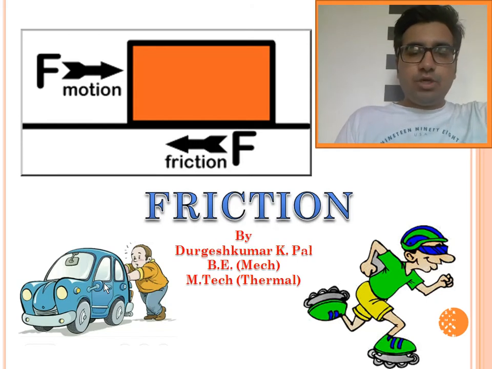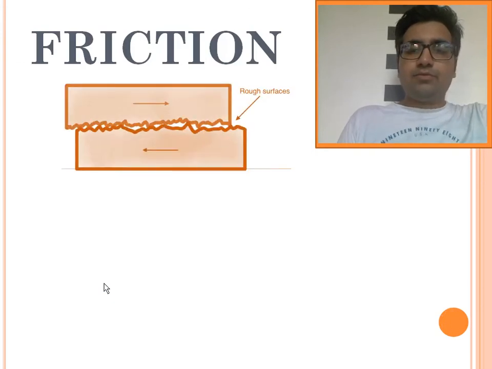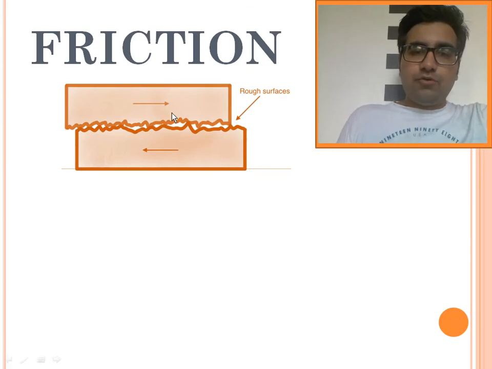Now we are supposed to understand what generates the friction. My dear friend, a body which may look smooth is not always 100% smooth. There are some irregularities and projections on the surface. When two surfaces are in contact with each other, the projections or protruded surfaces interlock each other. Here is an example of two bodies touching each other, and because of these irregularities there is interlocking between them.